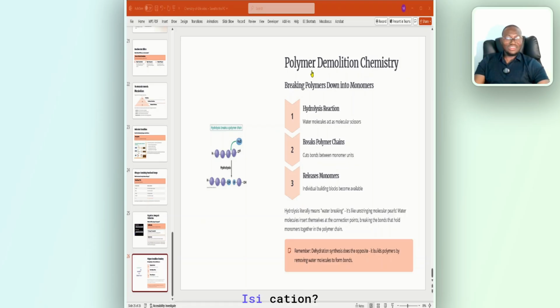This question: an atom with 12 electrons, 13 neutrons, and 11 protons is a dash. Is it an anion? Is it a cation? Is it a free radical? What is it? I want you to make that calculation and put the answer for me in the comment section below. All right? I need you to put the answer in the comment section. Also, this question: the concentration of a solution may be expressed by all of the following except. They give you options such as pH, molarity, and percentage weight per volume. What is the answer? Put it in the comment section below.